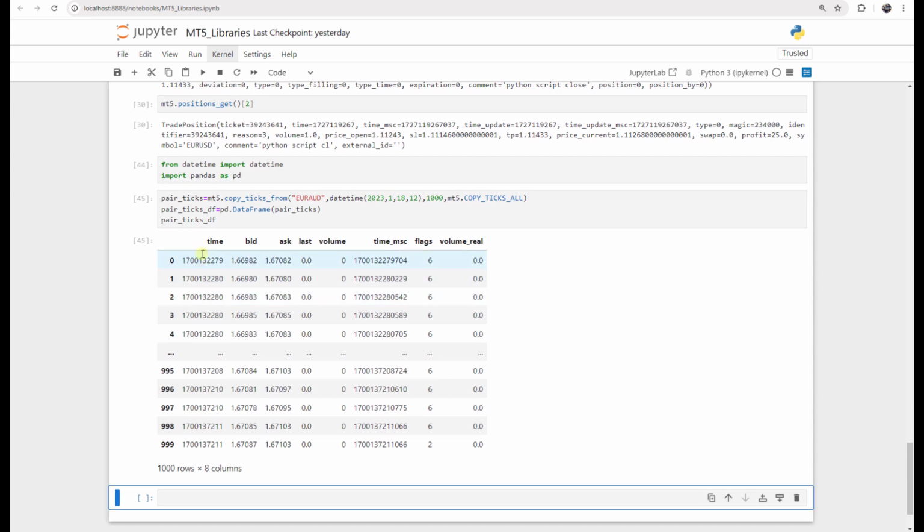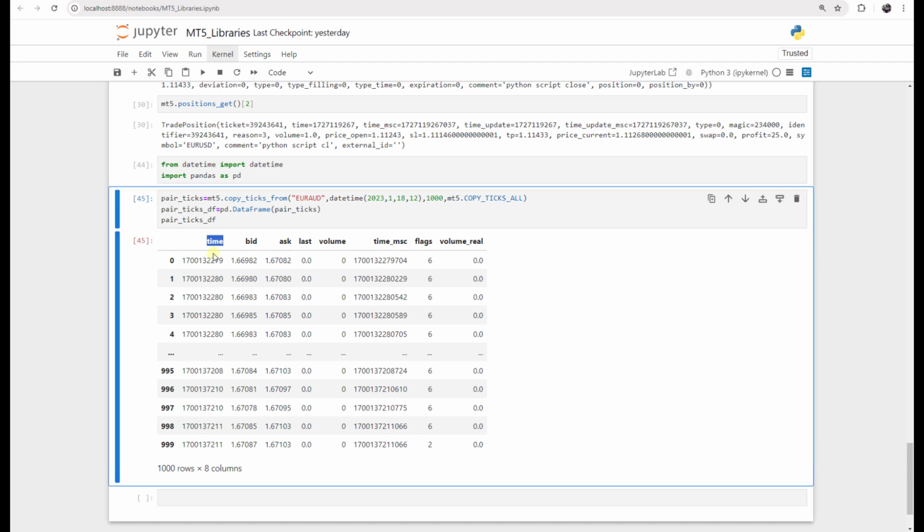It has changed to a data frame so it is easier to read. This is the time, the bid, the ask, last, volume, tick millisecond, flag, and volume real. Very important data for the last 1,000 price ticks.